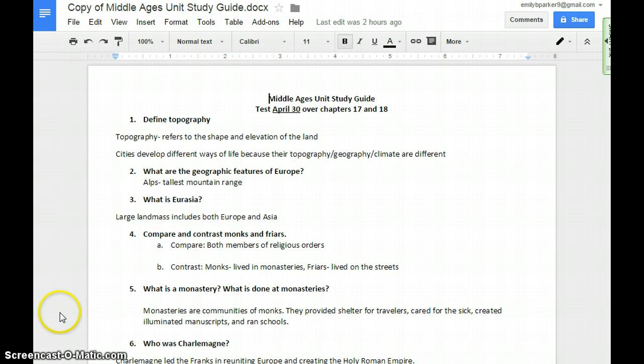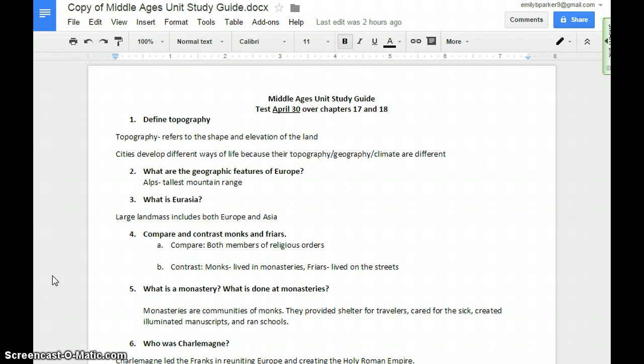Geographic features, just want to note that the Alps are the tallest mountain range in Europe. What is Eurasia? Eurasia is the large landmass that includes both Europe and Asia. Europe and Asia are two different continents, but they are connected, and we call that landmass Eurasia.